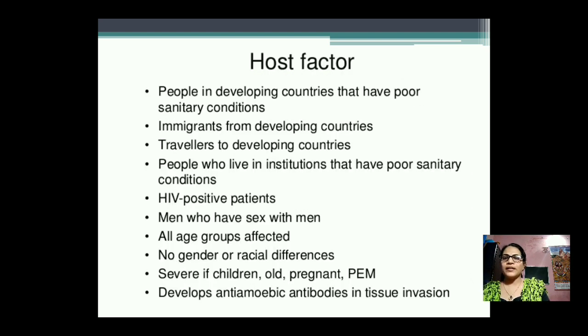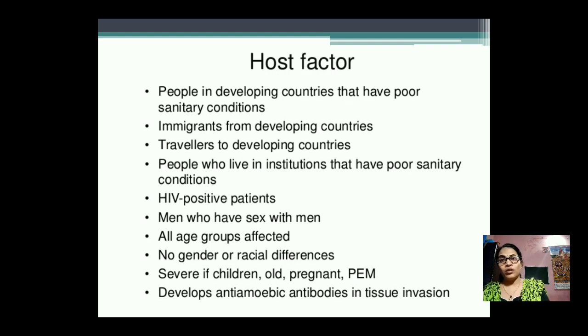Then host factor. Host factor means which organisms this protozoa attacks. People in developing countries that have poor sanitary conditions, unhygienic conditions, are affected very rapidly by this protozoa. Then the second one is immigrants from developing countries, means the disease has more migratory power as compared to